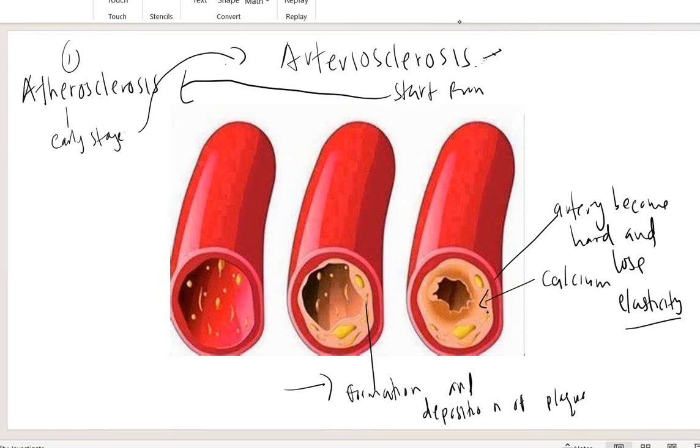So this is the connection between atherosclerosis and arteriosclerosis. It's quite difficult to differentiate the pronunciation, but the spelling you must know. So you must remember the difference between atherosclerosis and arteriosclerosis. Okay, next, move on.